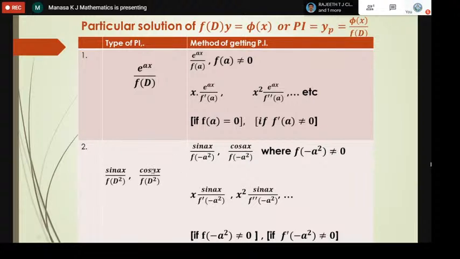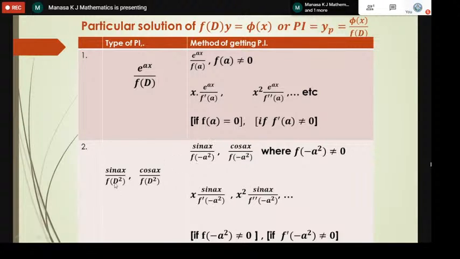Next, if the right hand side phi of x, the function of x, is a sine or cosine term, it looks like sine ax by f of d, or if it is a cos term, cos ax by f of d. In such a case, the method is the same for both sine and cos. So it is sine ax by f of d square, cos ax by f of d square. The method is almost the same.